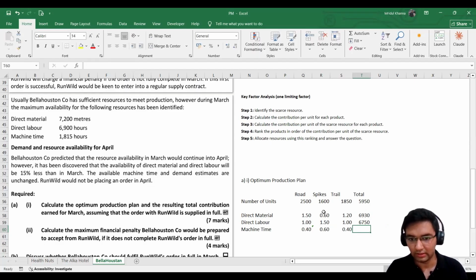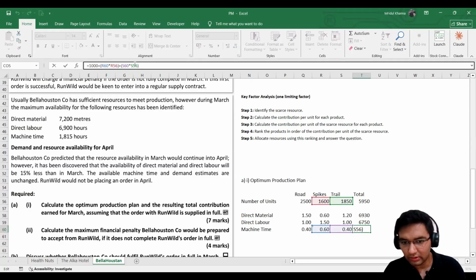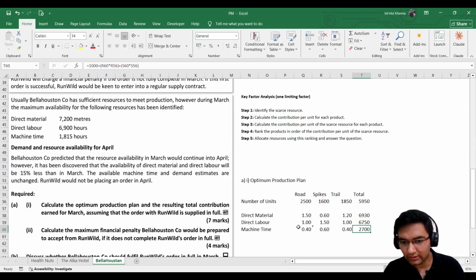So this will be 1,000 plus 16.6 is, I think, 960 if I'm not wrong. Plus 0.4 into 1,850. Just a second. It's 2,700. Just give me a second. I think I'm done.